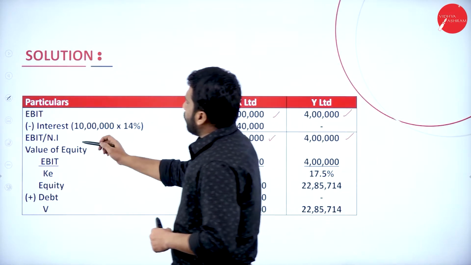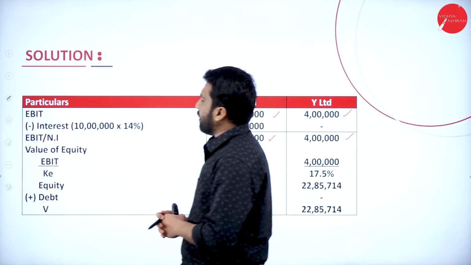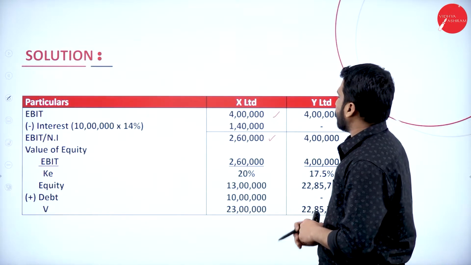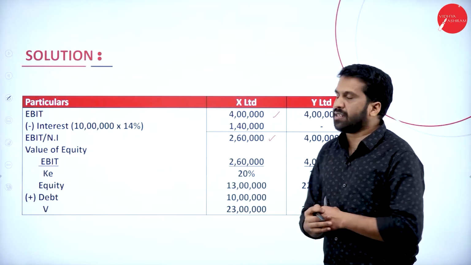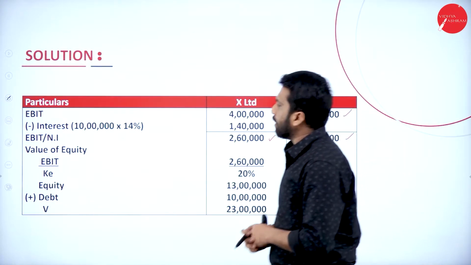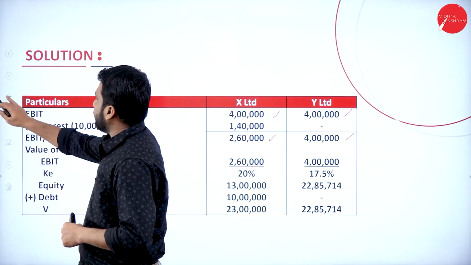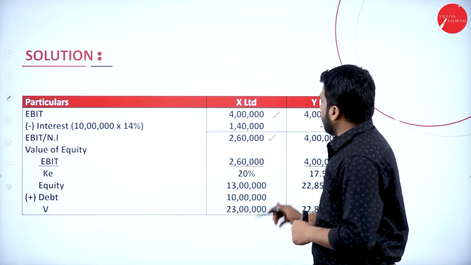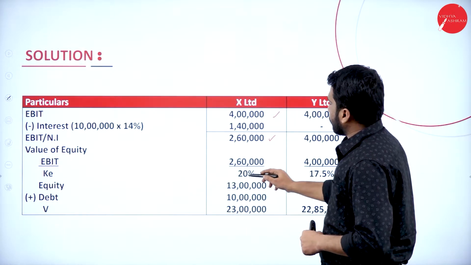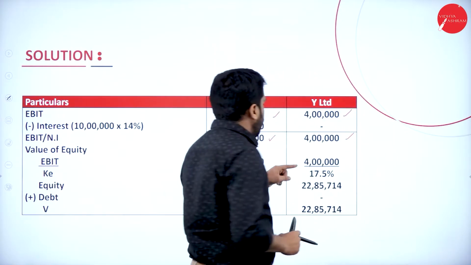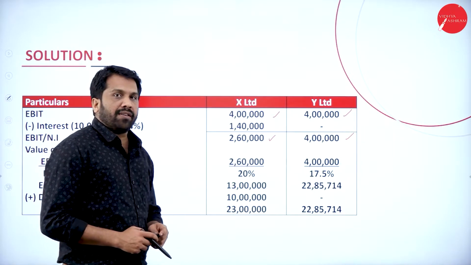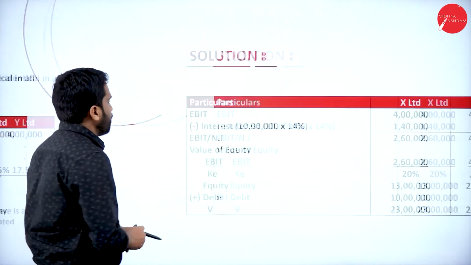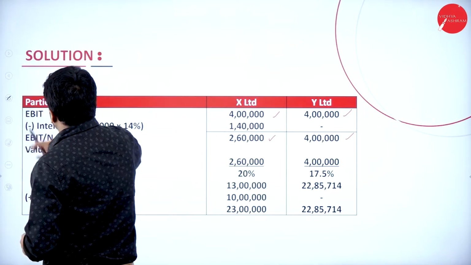Now, value of equity, EBIT divided by cost of equity. Now, what is your EBIT? It is not EBIT actually. Your net income or EBT. EBT or your net income. We don't consider interest here. Now, it will be 2,60,000. You got 2,60,000 divided by 20%, and we have 4 lakh divided by 17.5%. They are already given, 20% and 17.5%. So we'll make it EBT, this one.